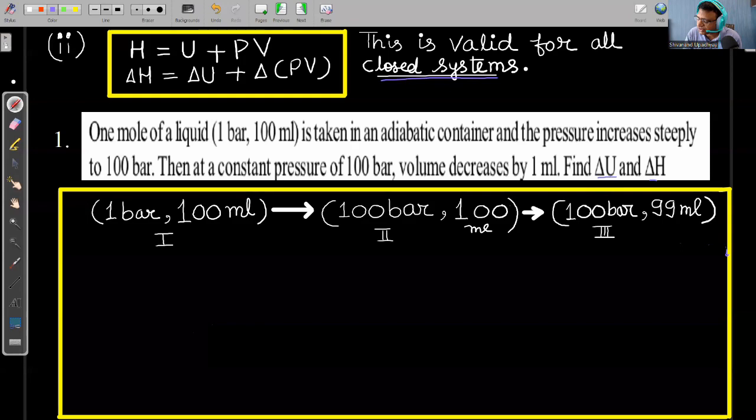Whenever we are going to solve a question about change in internal energy and enthalpy, they are state variables. So what is the benefit of a state variable? That you can follow any path. If the initial and final state are the same, the change in that state variable will be the same, whether it is Gibbs free energy, internal energy, enthalpy, or entropy. We use this concept again and again in thermodynamics as well as thermochemistry. So let us try to solve this question.